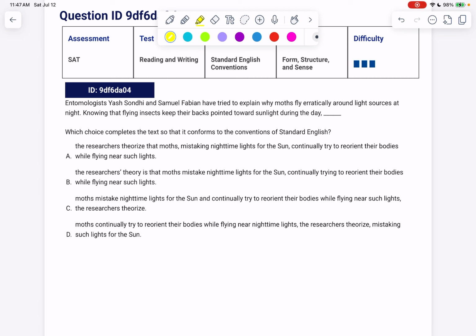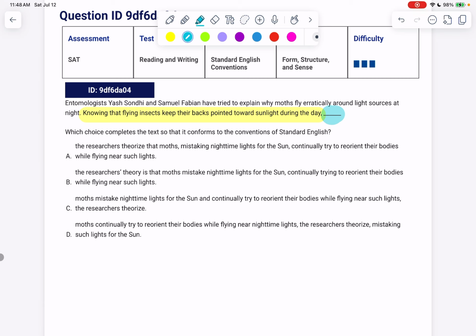Entomologist Yash Sondhi and Samuel Fabian have tried to explain why moths fly erratically around light sources at night. Knowing that flying insects keep their backs pointed towards the sunlight during the day. Now we're going to talk a lot more about this rule when we talk about sentence structure, but it is technically classified as form, structure, and sense. But I'll give you a little introduction to it now. This is what's known as a modifier. It's a describey phrase. And when describey phrases come at the beginning of the sentence, whatever it's talking about has to come right here, right after.